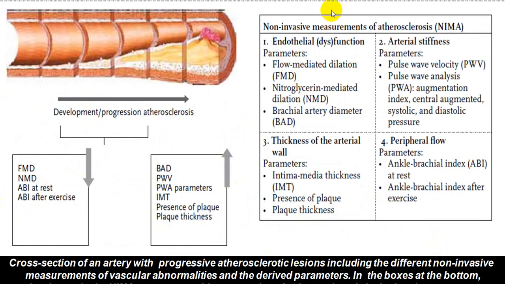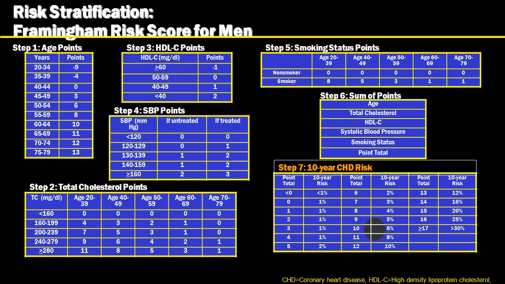So these are all non-invasive measures which you can go for and try to identify the severity and progress of atherosclerosis. This is called the Framingham risk score, which is commonly utilized to find out the 10 year risk of cardiovascular disease or coronary artery disease. There are many other different risk scores which are available.